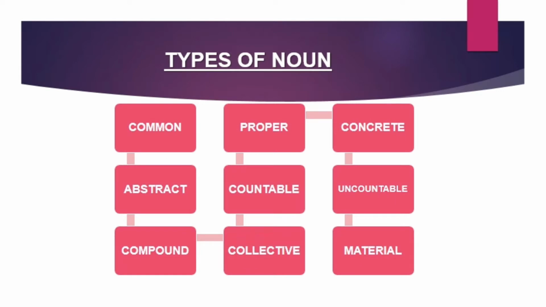Noun has many types. The main types of nouns are common noun, proper noun, concrete noun, abstract noun, countable noun, uncountable noun, compound noun, collective noun, and material noun.